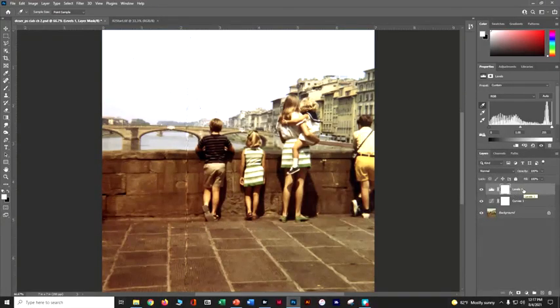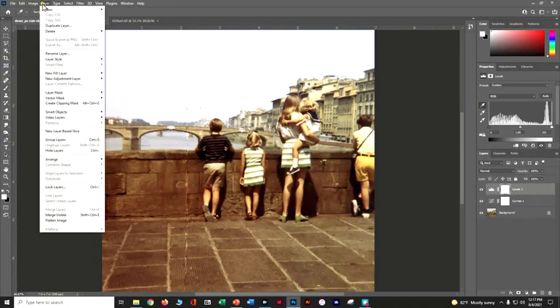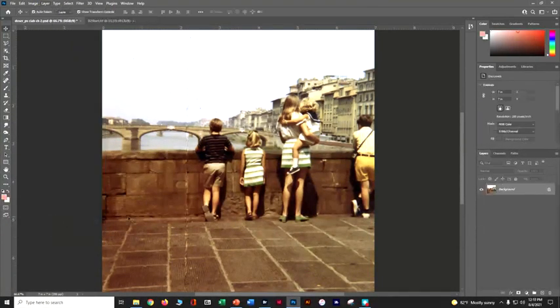Now we're going to go ahead. We need to flatten this image in order to make it so we can do some other changes to it. So let's go ahead to our layer and come down here to flatten image. And what it's going to do is take all these layers. So you've got one for levels, for curves, and background. It's going to make them one layer. So let's go ahead and tell it to flatten. And so all those changes have now been made to that back image. So let's do a Control S and save what we've got so far.